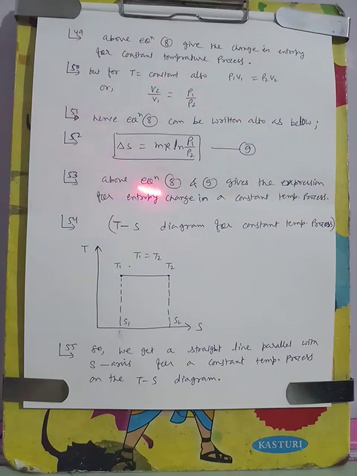Now let us see the TS diagram for the constant temperature process. Here we are taking T and here we are taking S. Because temperature is constant, the TS diagram will be parallel to the S axis, because temperature is not changing. So this is simply a parallel line that we will get, parallel with the S axis. So this is the TS diagram for a constant temperature process.